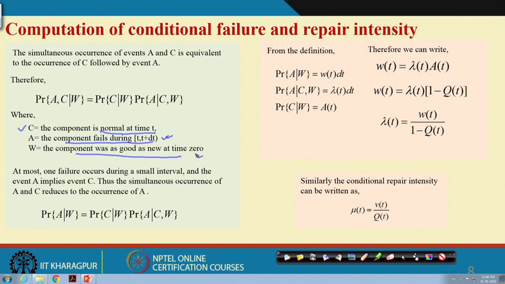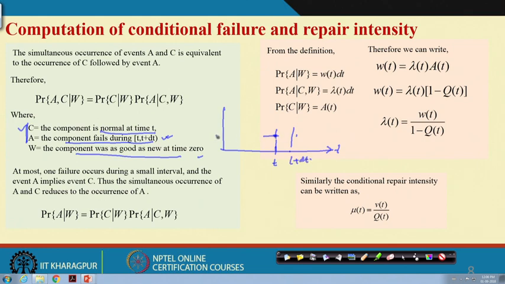Now, if we want to know the joint occurrence of A and C, A means the component, if I go along the timeline to t equal to t, is normal. And then another one: the component fails during t and t plus delta t, and this is my t plus dt.